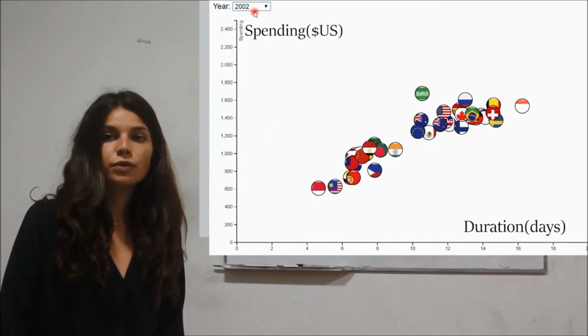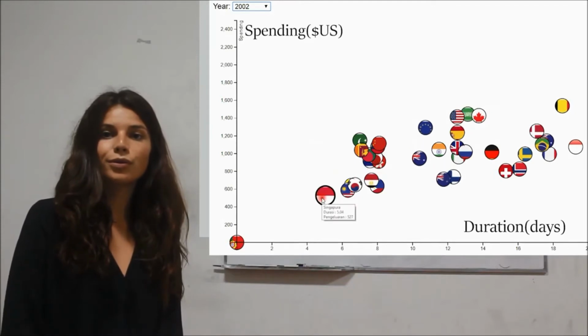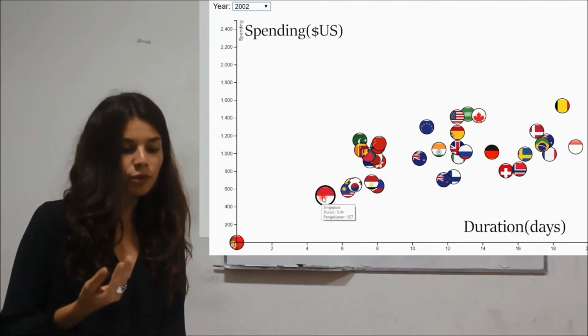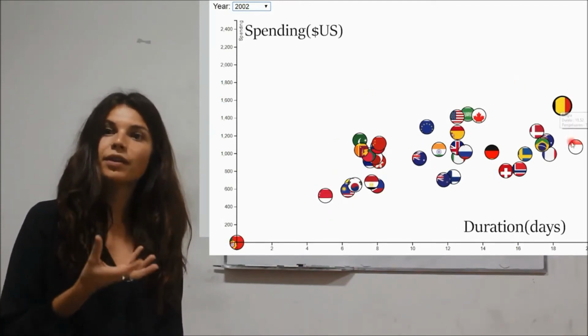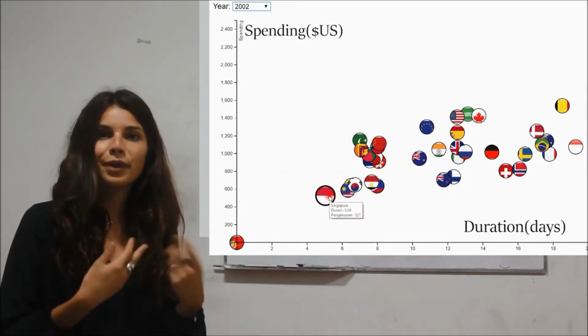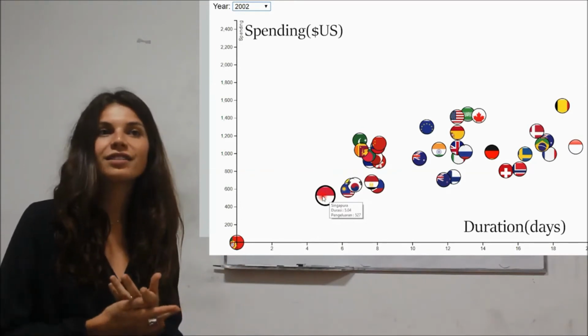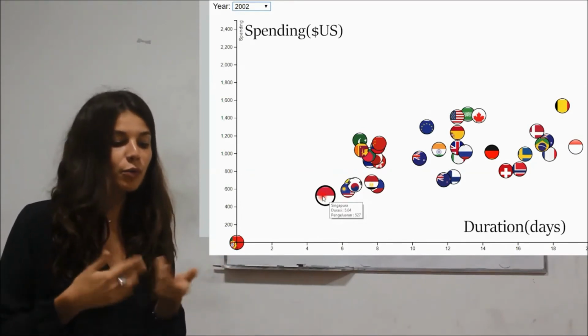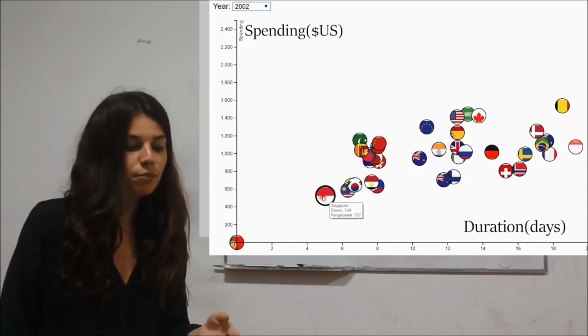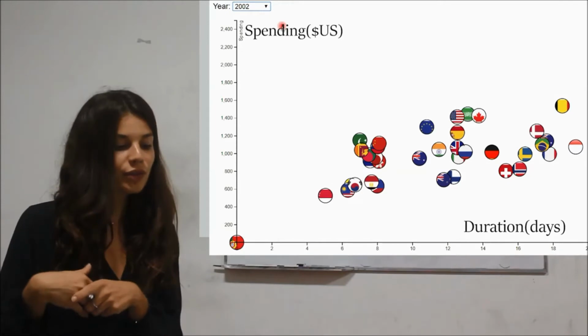So in 2002 we can notice that people who came from Singapore are the ones who spend the least money, and it's maybe because they are really close to Indonesia, so they can just come for a weekend or a few days. And people who came from Belgium are the ones who spend the most.